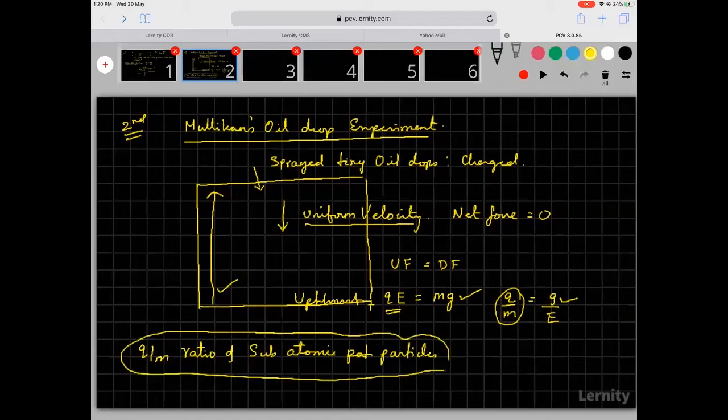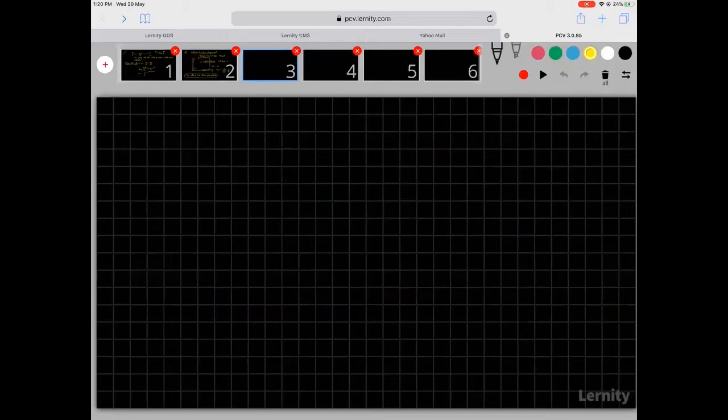Now, if you want to use upthrust also, there is no problem. 4 by 3 pi r cube into rho. This is the volume into density of the solid, of the oil drop. I'll just put it as rho O. Now this into gravity is the downward force. Minus 4 by 3 pi r cubed rho air, or rho gas. This is the mass of the displaced air. This into gravity will give you the upthrust. Now this is equal to what? It is equal to the downward force mg.